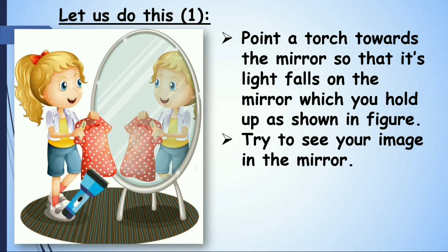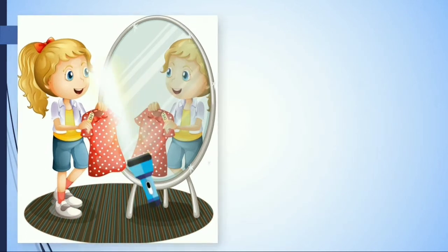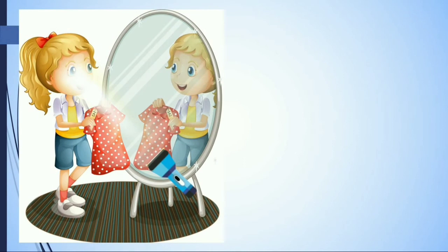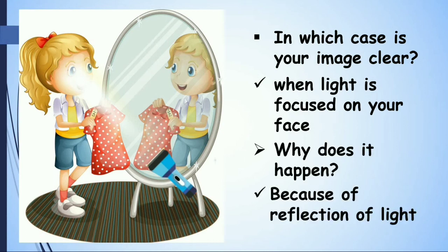Now there is a torch, and the light is focusing on the mirror. Check whether you are seeing your image clearly or not. It is not clear. Then turn the torch towards your face and see your image in the mirror. You find that your image is very clear when the torch is focused on your face. Why does it happen? Because of reflection of light.